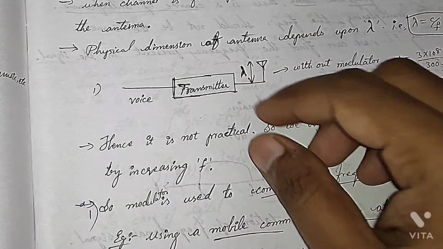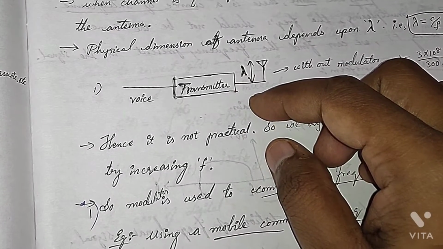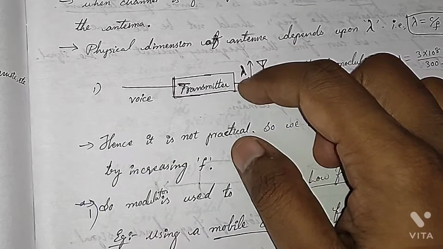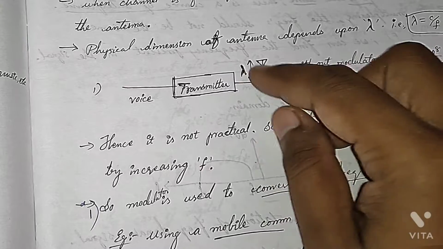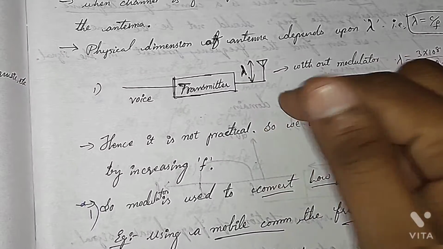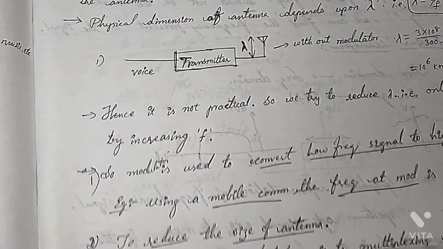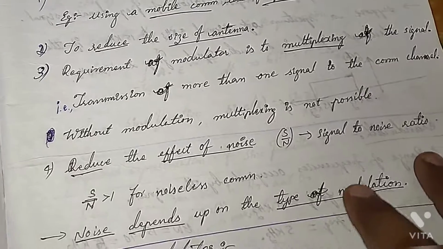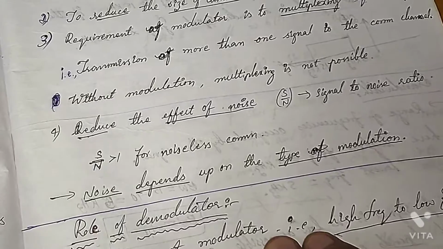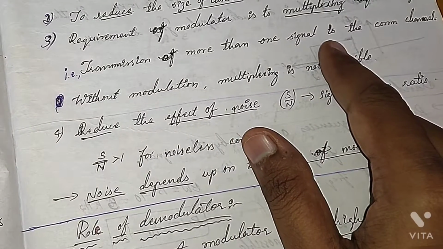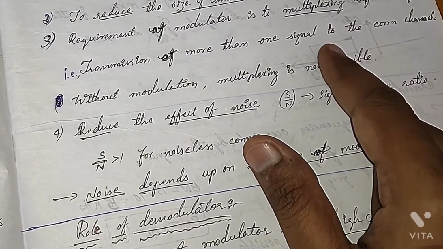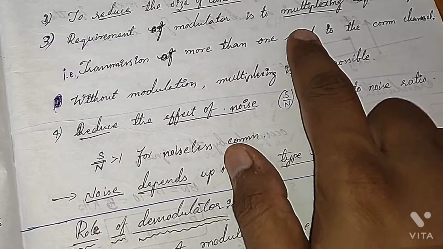If f1 and f2 are arranged, or if we are selecting the carrier frequencies differently such that they don't interfere, then we can multiplex those signals and we can transmit them. So that is one of the biggest advantages here. One is the height of the antenna, and the big advantage is multiplexing. Why? Because we can send many signals onto the same channel. So that is what we are doing here.